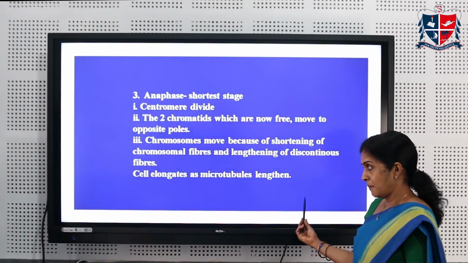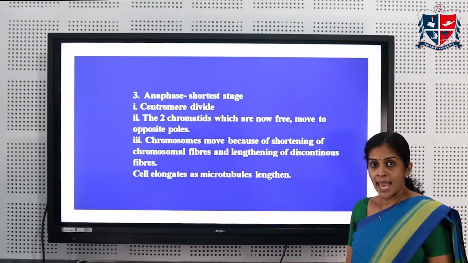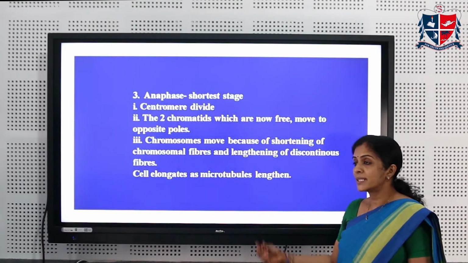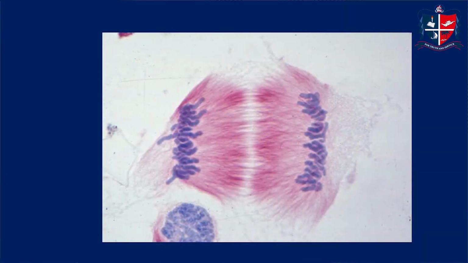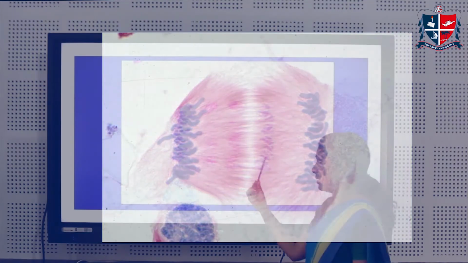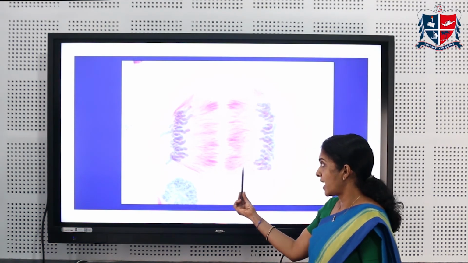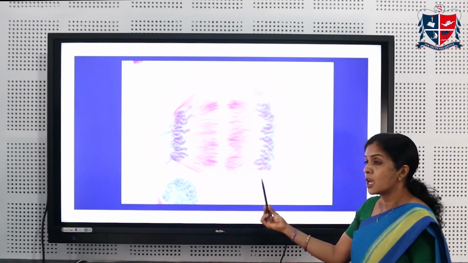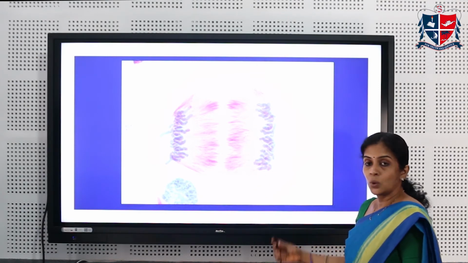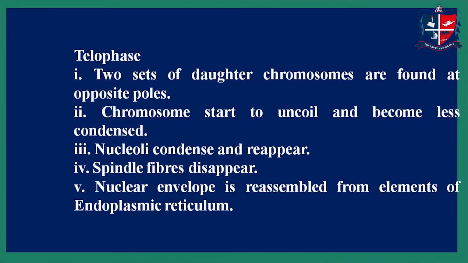During this step, the cell elongates as the microtubules lengthen. You can see that the two chromatids have moved to the opposite poles, and these are the spindle fibers that help in pushing these chromatids to both the opposite poles.